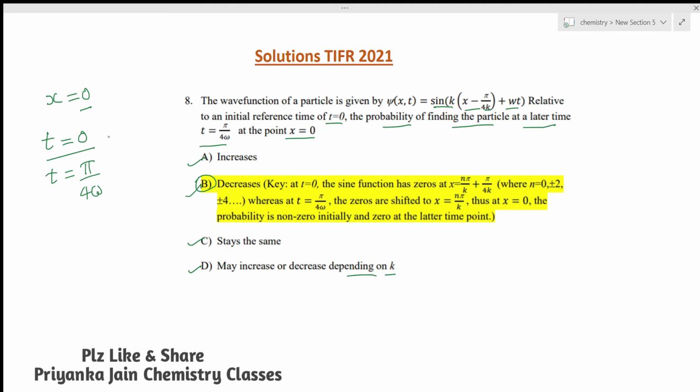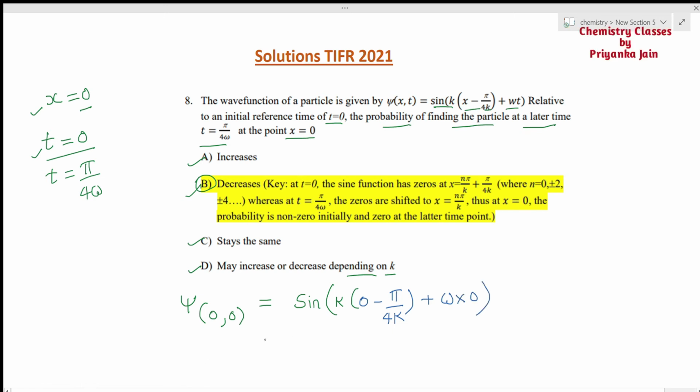Firstly we put t = 0 and x = 0. So psi at (0, 0), that is x = 0 and time t = 0, when we put this, we get sine of, just put k and the x value, which is 0: 0 minus π/4k, and then plus ω times t. The value of t is 0, so ω into 0 will be equal to 0.